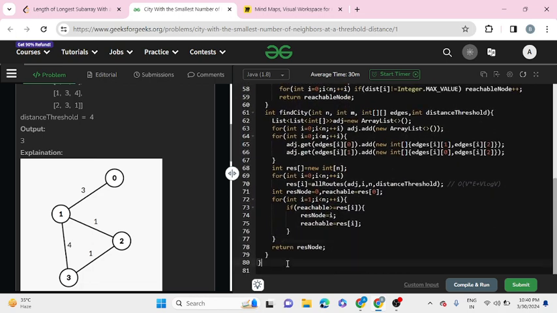So this will be it for this problem. I hope you understood the problem and explanation, and it gave a little understanding of what type of data structure or what type of approach we should use in these kinds of problems.